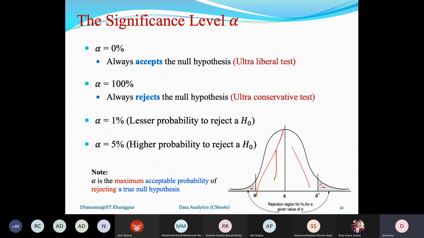But alpha is usually a very small value, so beta is also a very large value. Large means that if it is not exactly 95% for alpha equals 5%, it is very close to 90% or so. I'll give you the calculation of this alpha and beta value at the end of this discussion, not today, tomorrow. So you'll be able to understand the clear picture of alpha and beta concepts so far as hypothesis